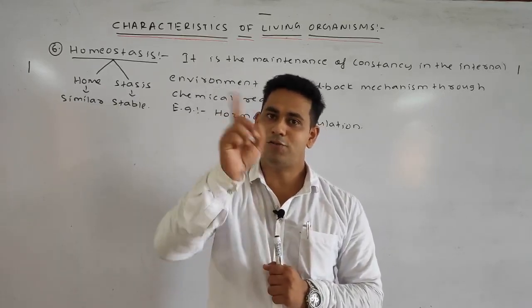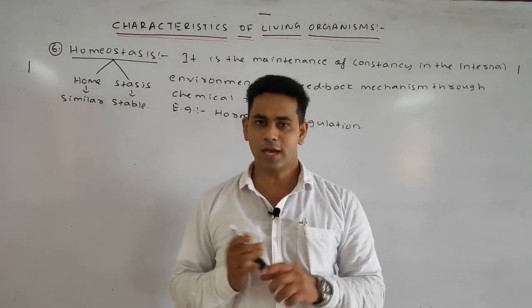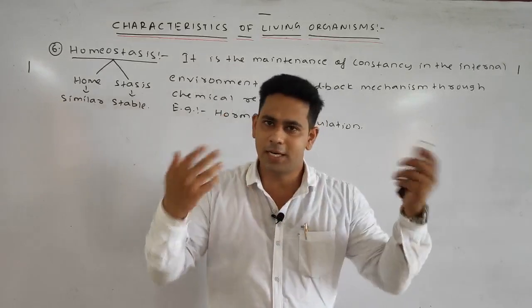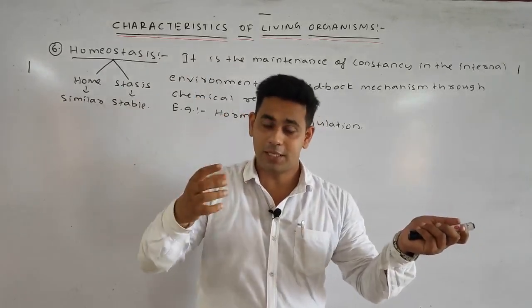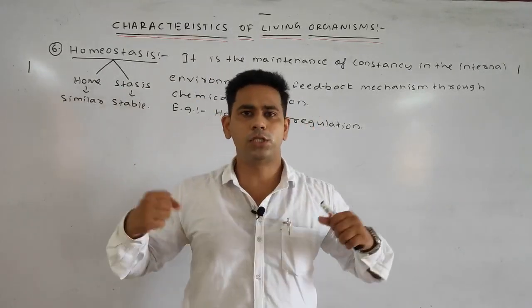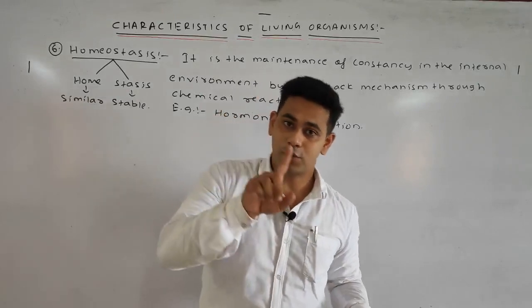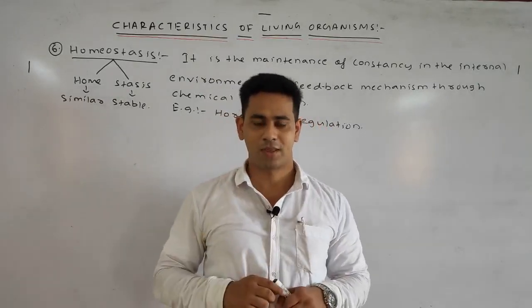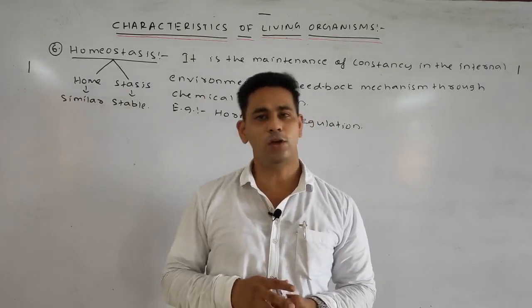So that is called the feedback mechanism. Common example: when the outer environment temperature increases, the body temperature increases. When the body temperature increases, much sweating occurs, and when much sweating occurs, the body temperature is being lowered. So this is a common example of homeostasis.